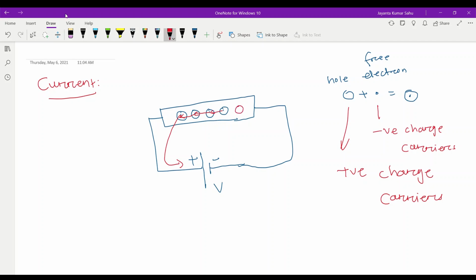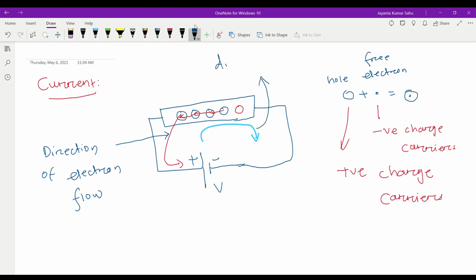That means this is the direction of hole, and this is the direction of electron flow. Then what do we understand?